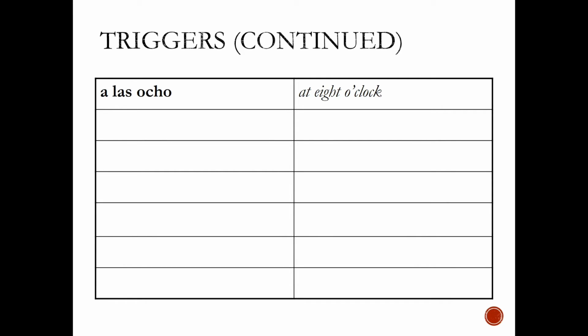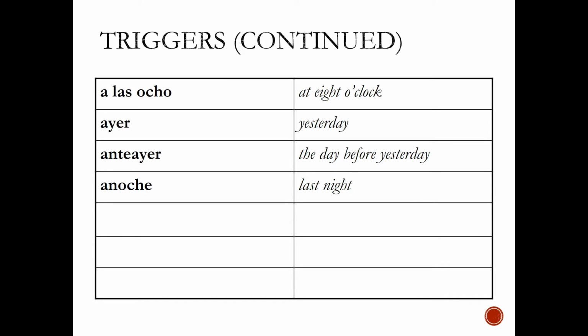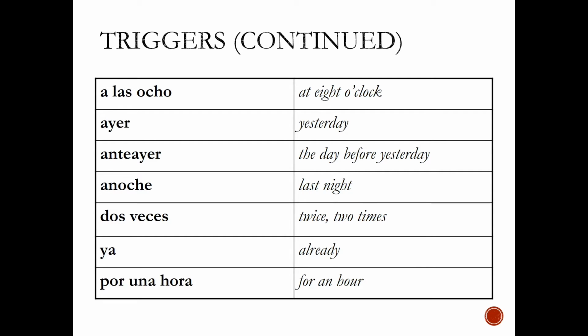A las 8, 8 o'clock. Ayer, yesterday. Anteayer, the day before yesterday. Anoche, last night. Dos veces, twice or 2 times. Ya, already. Por una hora, for an hour.